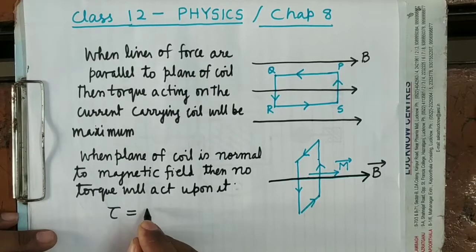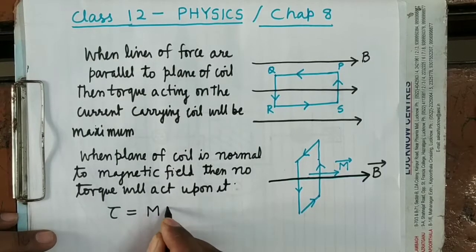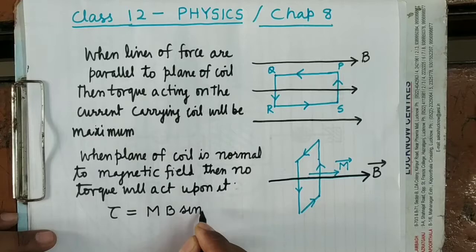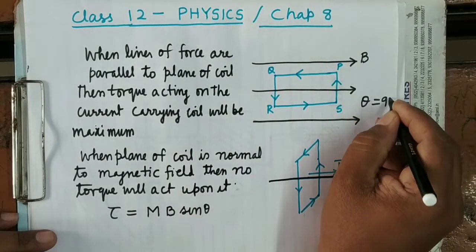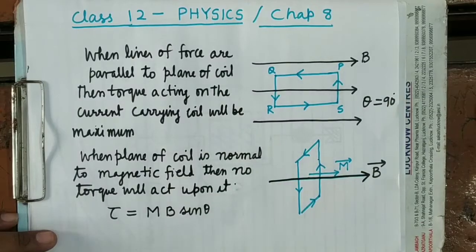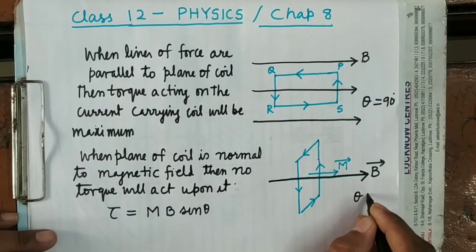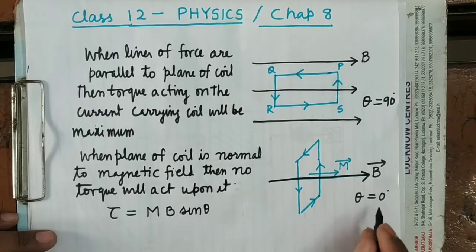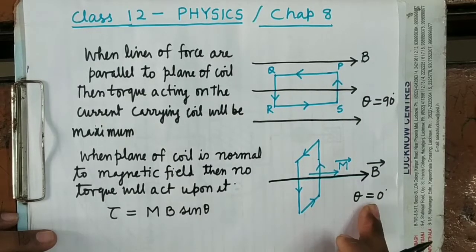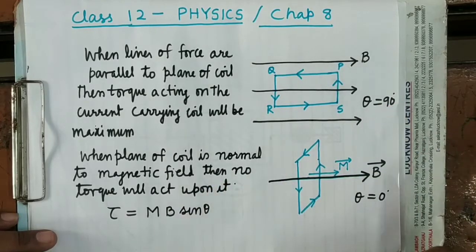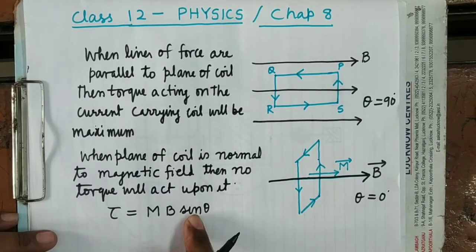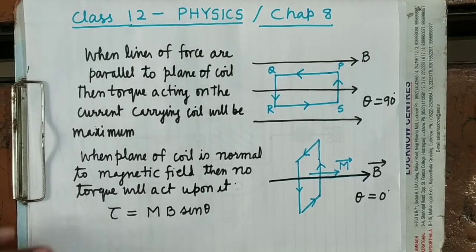So what is the formula of torque? It is mB sin theta. It's clear. Theta is the angle between vector m and vector B. Here theta is 90 degrees, so there will be sin 90, which is 1, the maximum value of sin. Therefore torque will be maximum. Here theta is 0 degrees, therefore there will be sin 0, so torque will be 0.